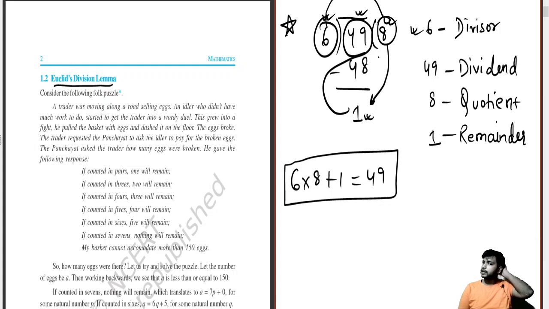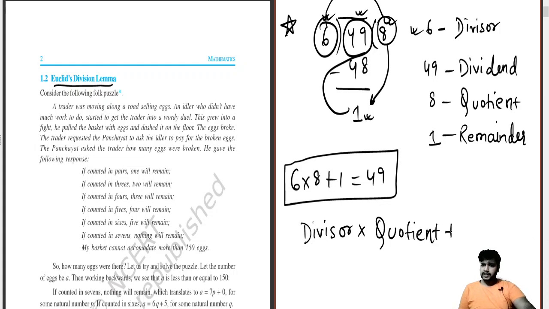So we can write the formula as divisor into quotient plus remainder is equal to dividend. This is my formula for the chapter which we will be dealing with today.